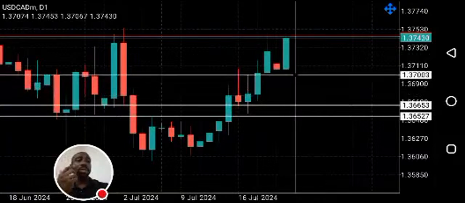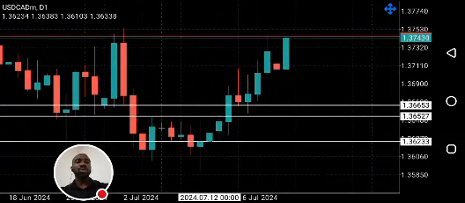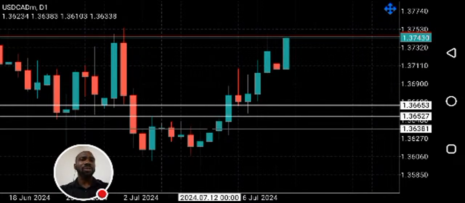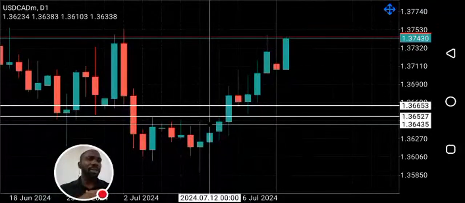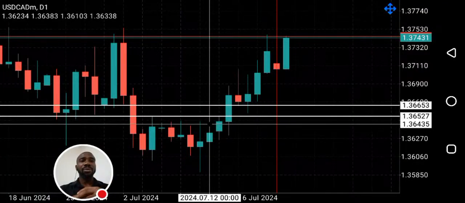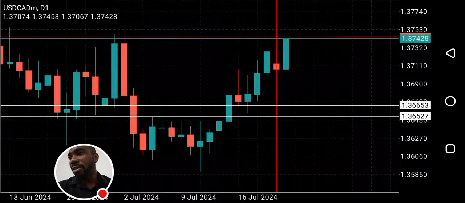You cannot buy USD CAD now, because the best time to buy was after the formation of this bottom or the breakout from this resistance. That would have been the best price to buy USD CAD. And the market is currently trading, I think, about 100 pips above that level. So if you decide to buy from the current market price, your SL will be very high. Your risk will be very, very high. So I would advise you wait for price to pull back, fill that fair value gap, before you go bullish on USD CAD.